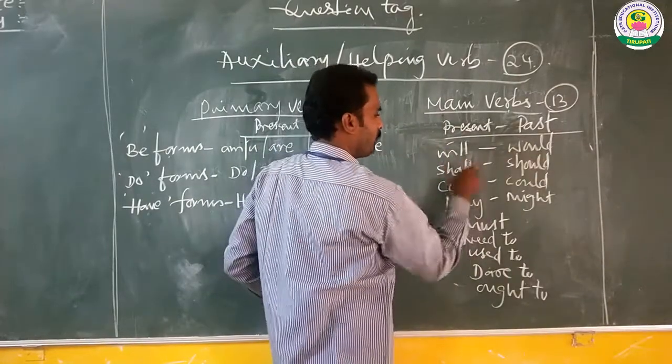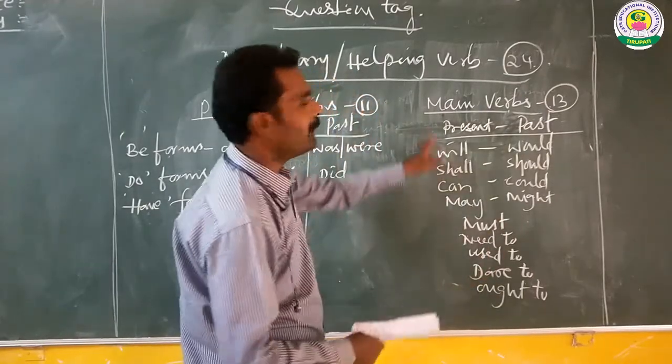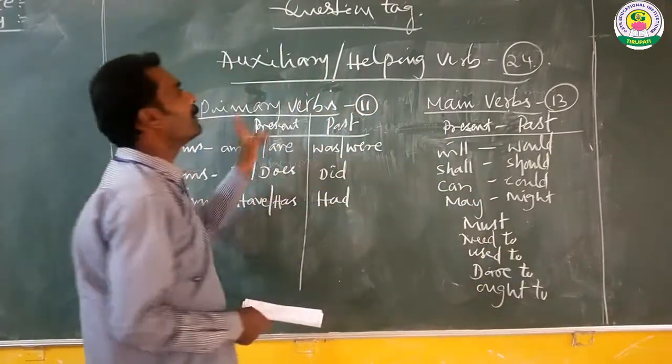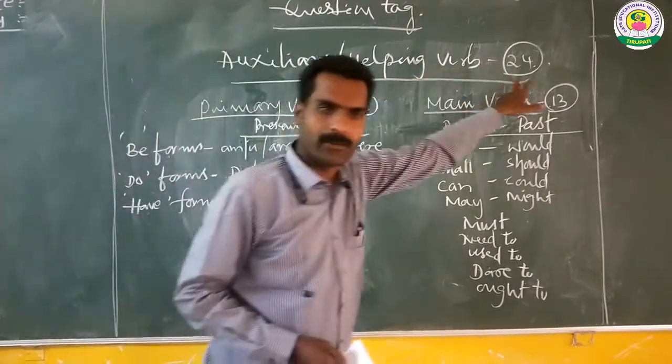So 1, 2, 3, 4, 5, 6, 7, 8, 9, 10, 11, 12, 13. So these are the main verbs, and in total the auxiliary verbs, or helping verbs, are 24.